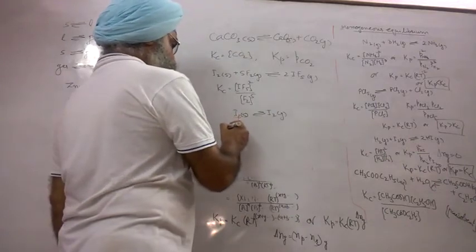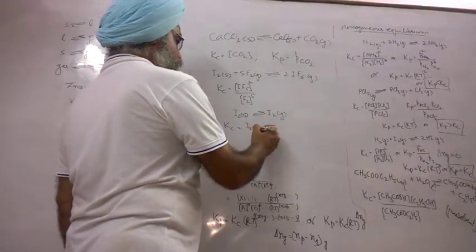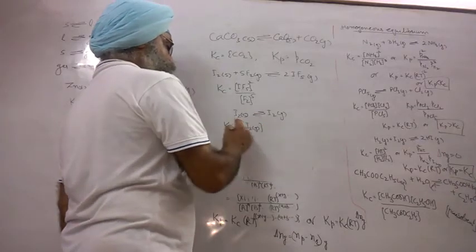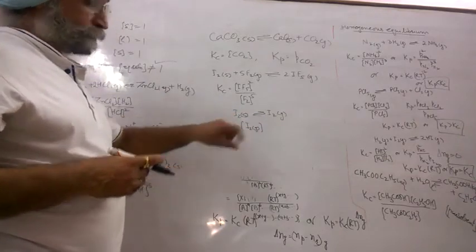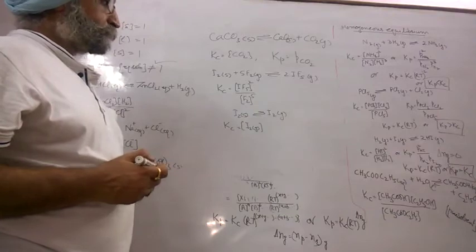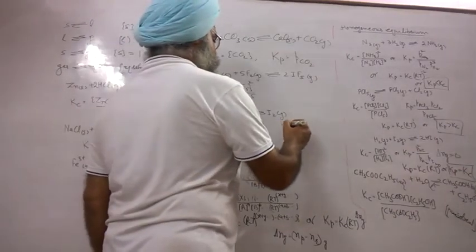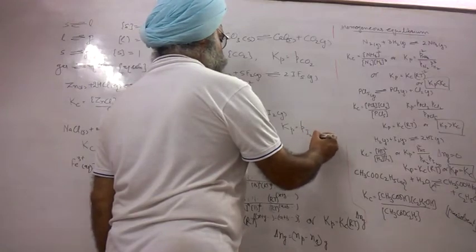Here we have to write I2(g). Why? This is iodine, this is also iodine. So we have to mention this is the gas. Similarly, here Kp is the partial pressure of iodine.